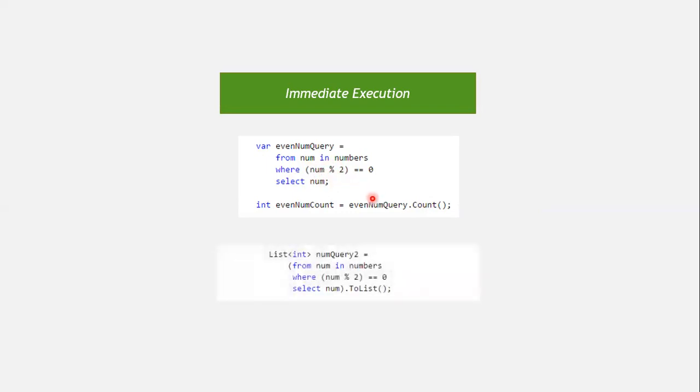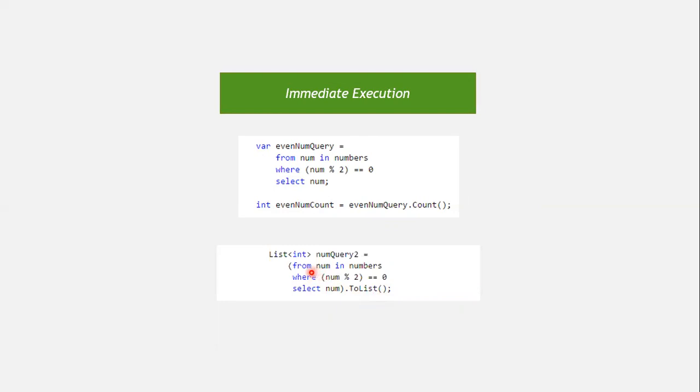Another example of immediate execution is the usage of a method at the place where the query itself is created and placed. So what we have done here, we have enclosed the query in parentheses, and then on whatever the result of that query is, we have executed a method that is ToList.